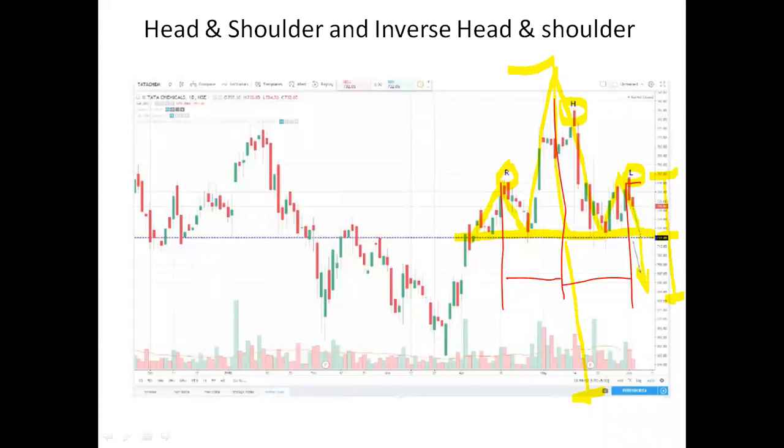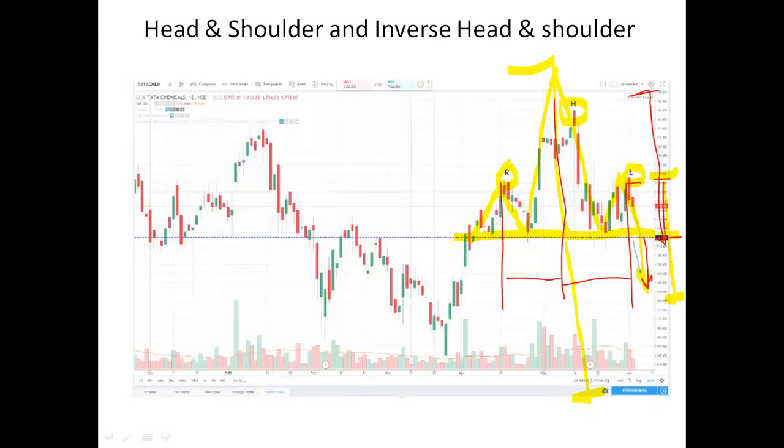Here the bears will take control, and when this line, the neckline, is broken, the sentiment of the bears will take control over the bulls. So from here the stock will fall, and first it will touch your target, which is the height of the shoulder. The second target is the height of the head.